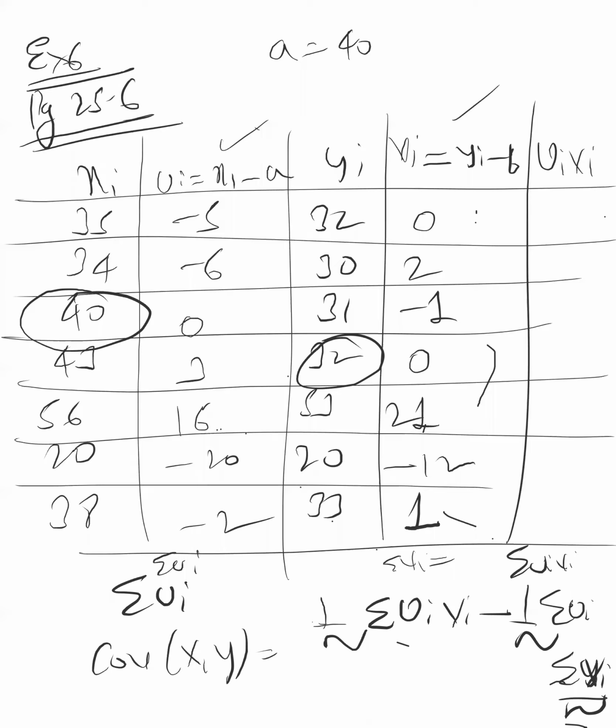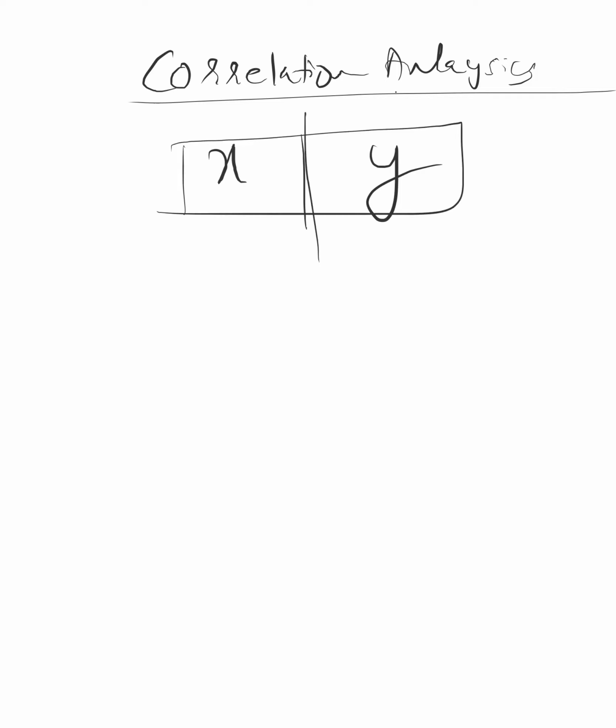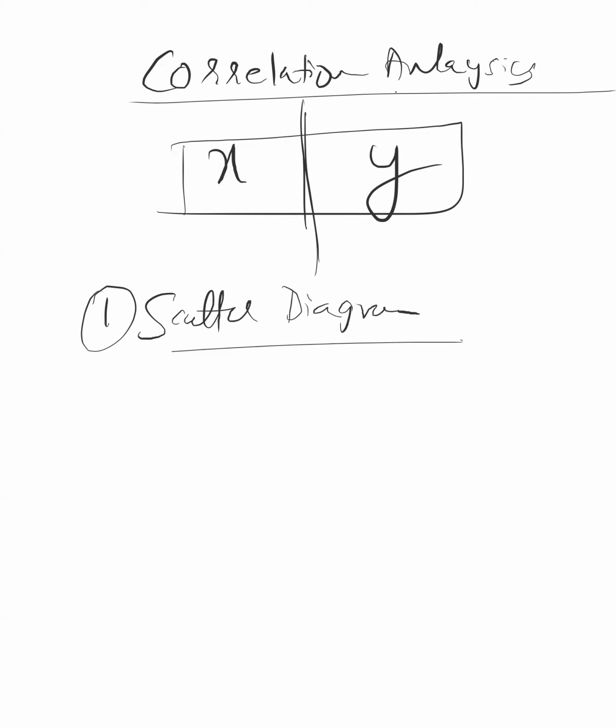Okay. Then now the mainstream topic starts, what I discussed at the start of the class, that correlation analysis. I told you four types, five types: perfect positive correlation, positive correlation, negative correlation, perfect negative correlation, zero correlation. Correlation between x and y, bivariate, means two variables. So what is the relation between them? How to find it? There are two, three methods. First is the scatter diagram method, which is not in your syllabus, so why am I wasting time on that?